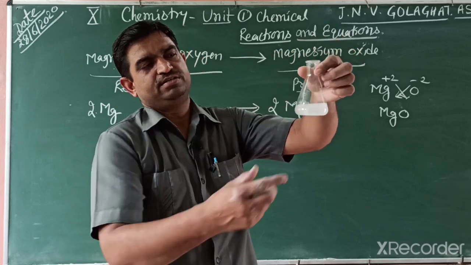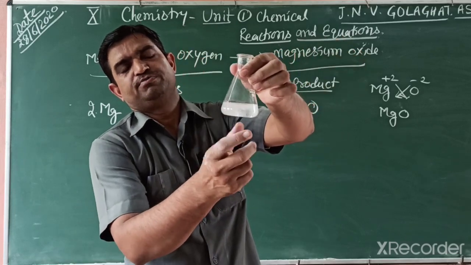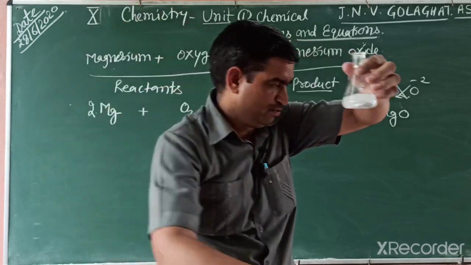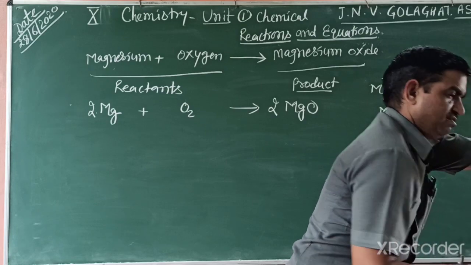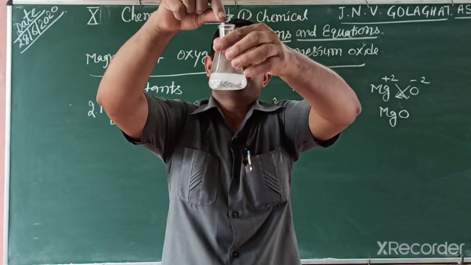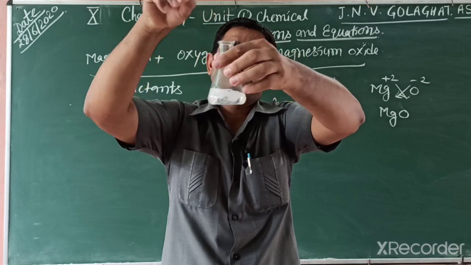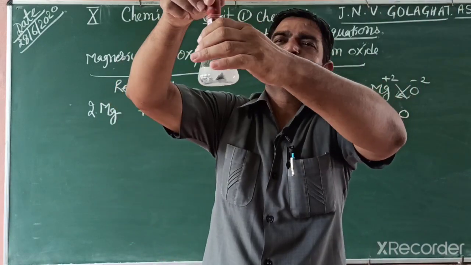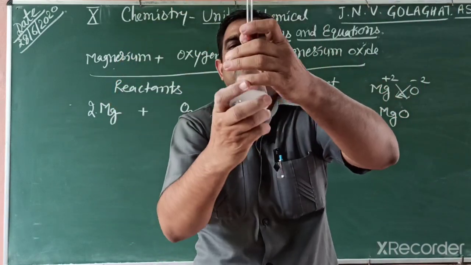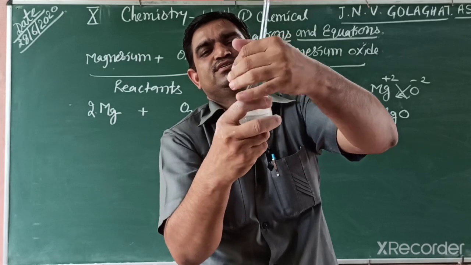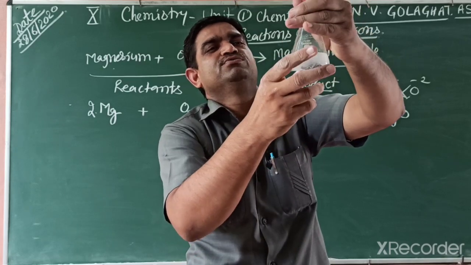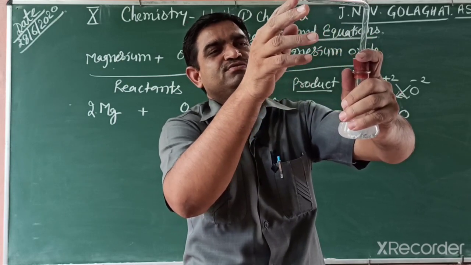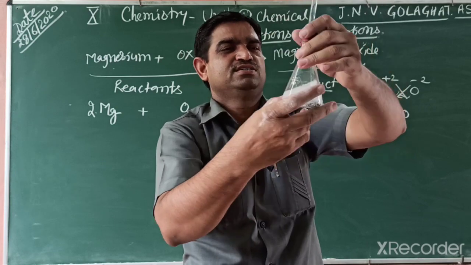Students, in the next activity, we take some dilute sulfuric acid in this conical flask and put in some zinc granules. You know, zinc is a shining metal. I put some zinc granules in this conical flask. Then what will happen? You can easily observe that a gas is released, and the solution becomes hot.